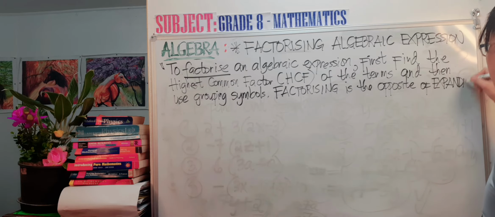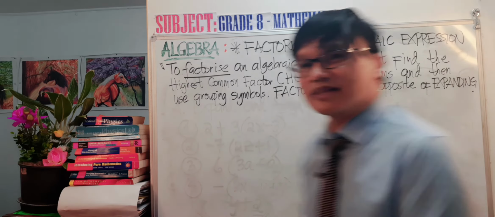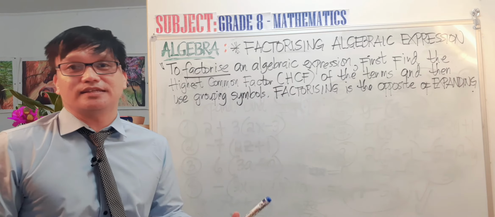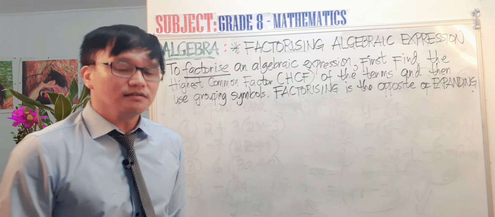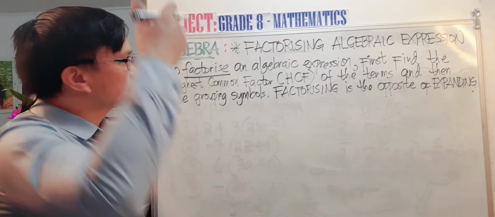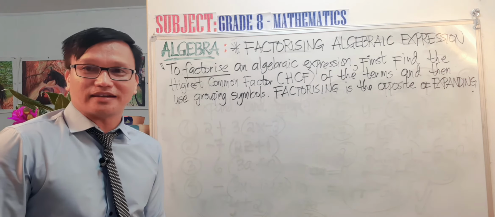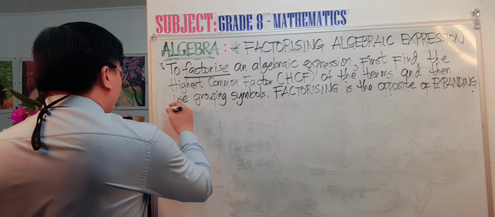In our simplifying algebraic expression, we were doing the expanding of the expression, and then we simplify it. But this time we are on factorizing algebraic expression. So let's have this example now.